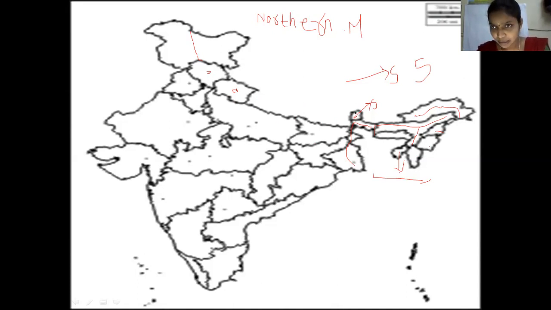So this is Sikkim, right? This is Nepal. So just here, put a triangular shape with your regular pencil. Okay, but this is also a mountain, right? So after putting this triangular shape, draw an arrow and write Mount Everest. For Mount Everest, children, we need not mention the full word Mount. We just mention Mt. and then a dot, and you can write Everest. Okay, so this is a triangular shape.